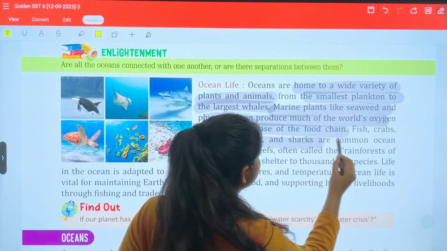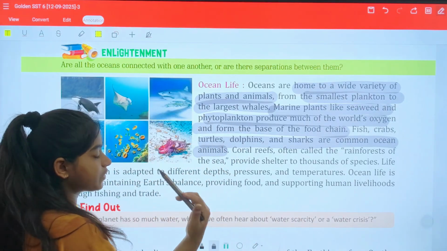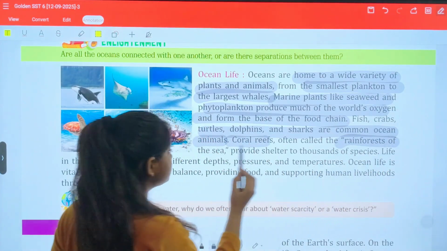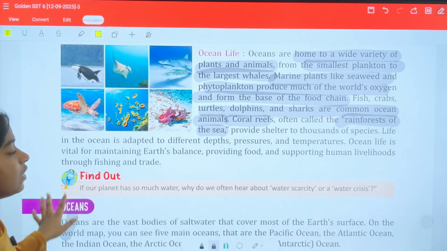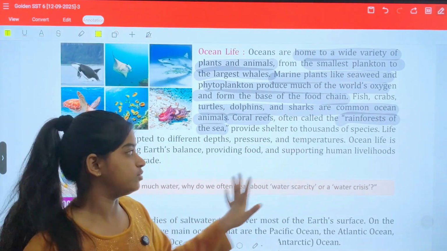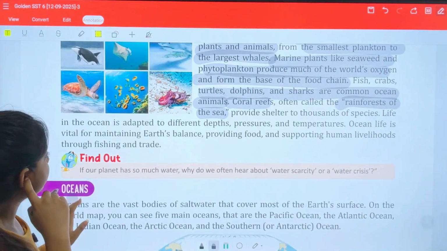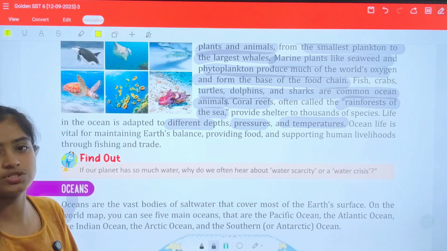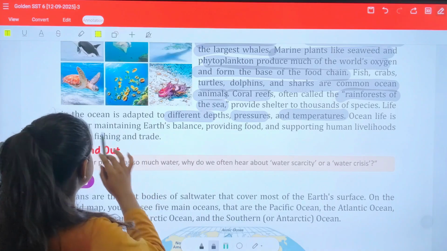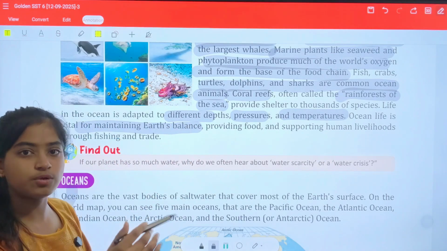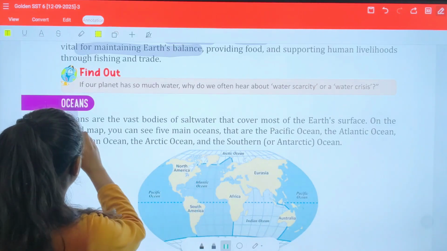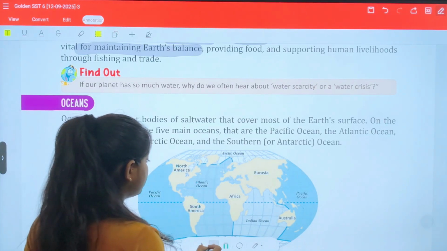Fish, crabs, turtles, dolphins, and sharks are common ocean animals. Coral reefs are also described as the rainforest of the sea. They provide shelter to thousands of species. Life is adapted to different depths, pressures, and temperatures by the aquatic animals which survive in the ocean. It is vital for maintaining Earth's balance, providing the base of the food chain. Okay, now we are going to study oceans one by one.